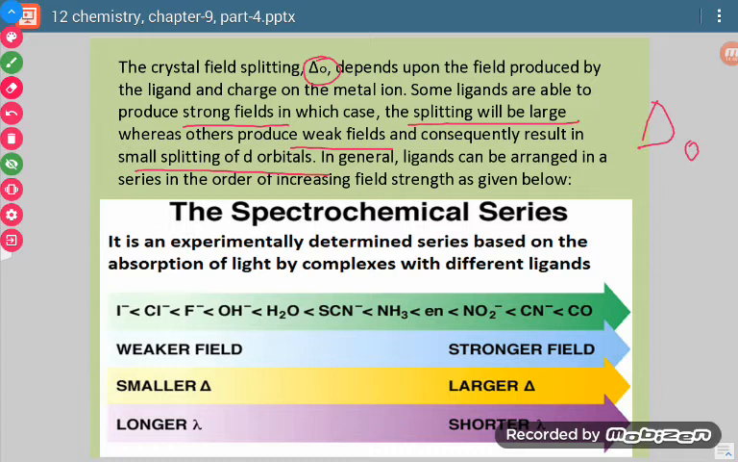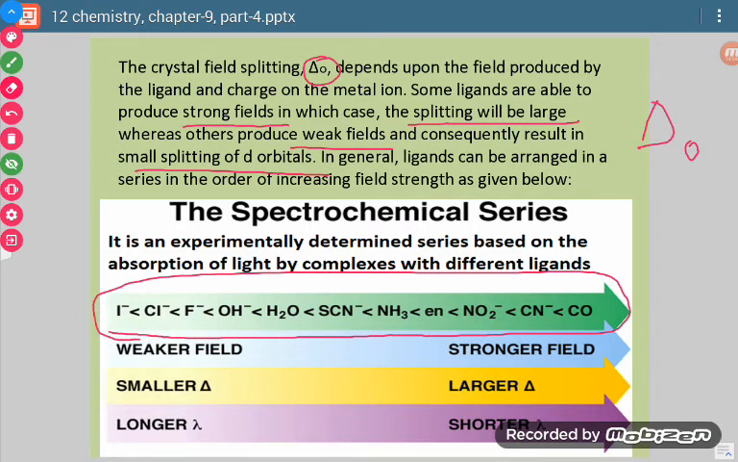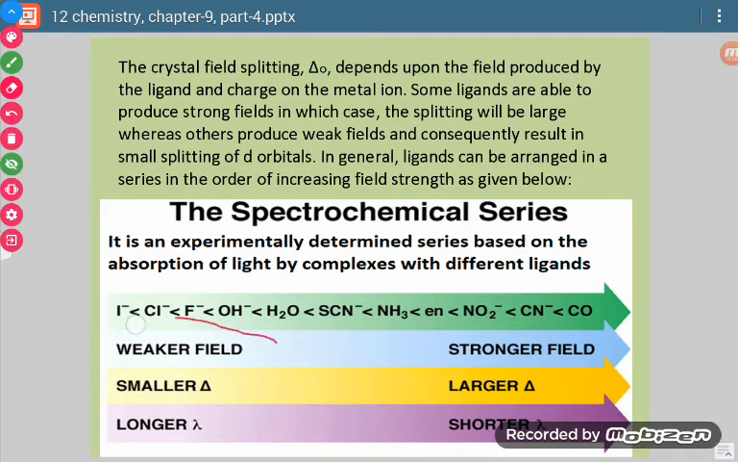So this is I⁻ < Cl⁻ < F⁻ < OH⁻ < H2O < SCN⁻ < NH3 < en < NO2⁻ < CN⁻ < CO. So what do we mean? Those ligands which come first are weaker field ligands or weak field ligands, and those ligands which come at the end are strong field ligands.